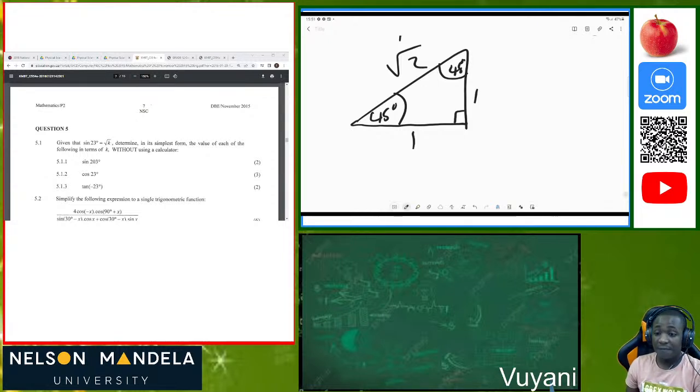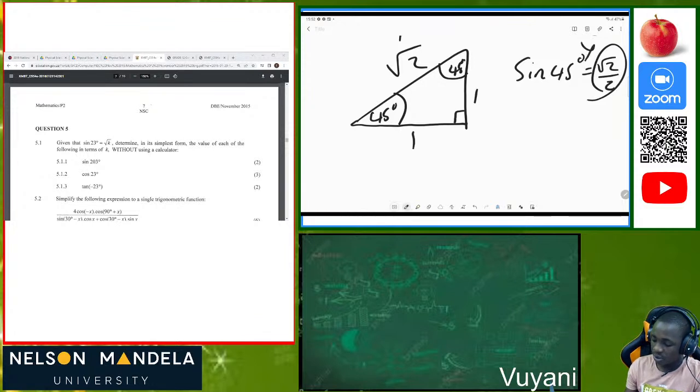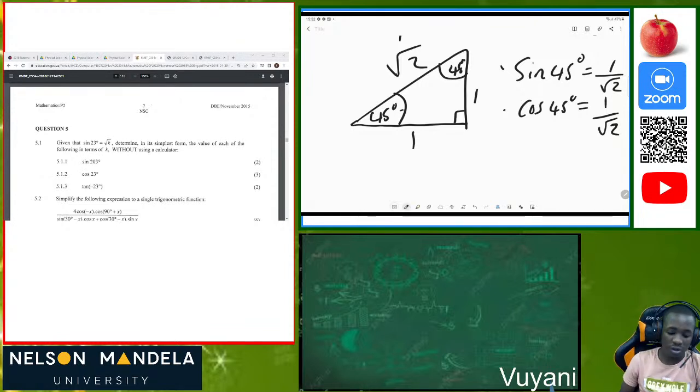So I want you to understand that if you use your calculator, can you just try to use your calculator right now and say maybe sine of 45 degrees? When you use your calculator, it's root 2 over 2. So the marker will see that you used the calculator, and then after that you get a 0. So using our special triangle, always know that sine of 45 is 1 over root 2. You see, that's the difference. Then also cos of 45 degrees is also 1 over root 2. So you must be careful of those things, that you don't use your calculator in the process. Please be careful of that.